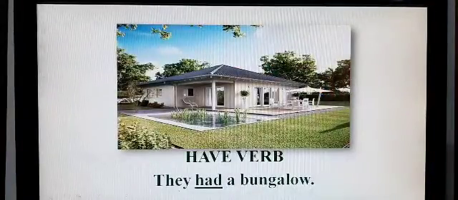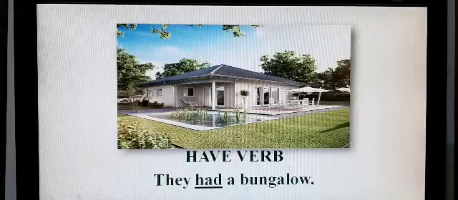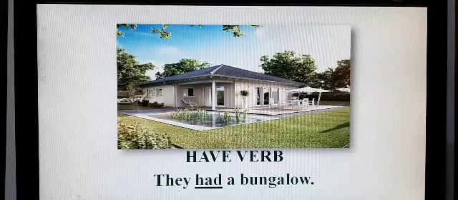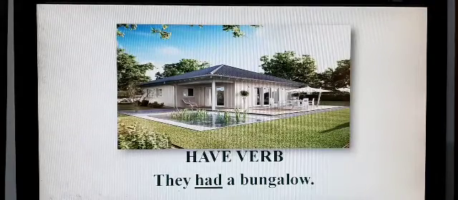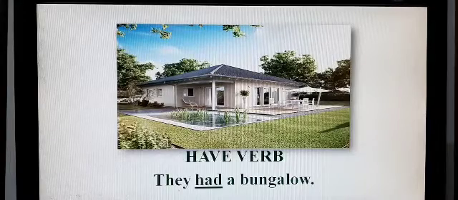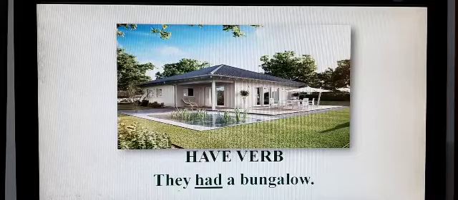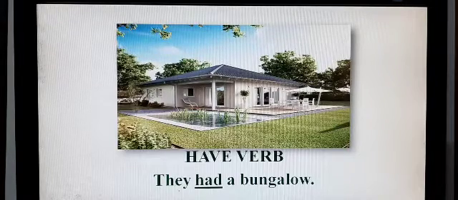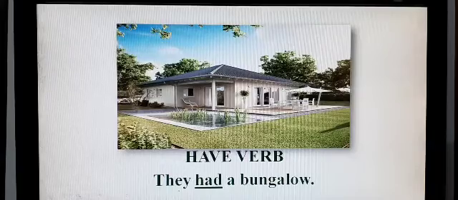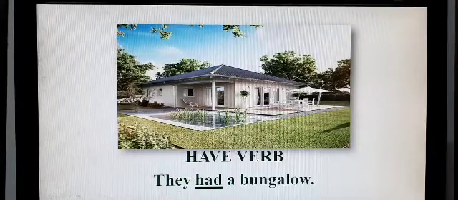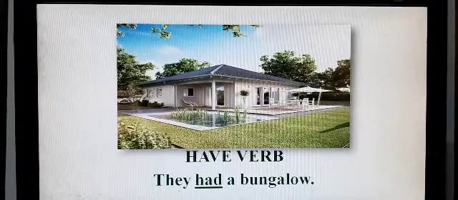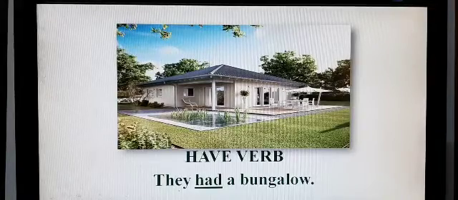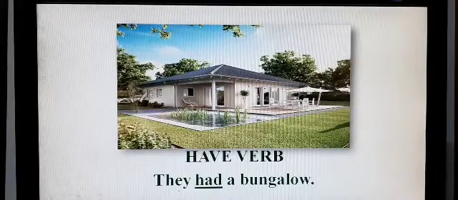If I say they had a bungalow, you can see in the picture that they had a bungalow. Here they possessed a bungalow. They owned a bungalow. The bungalow was in their possession. So we can say that this is an example of have verb, because this is again showing possession.